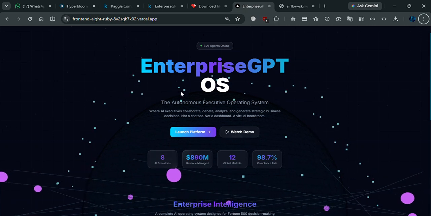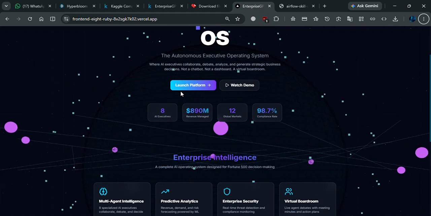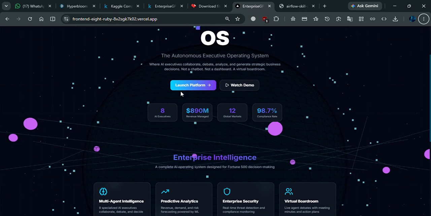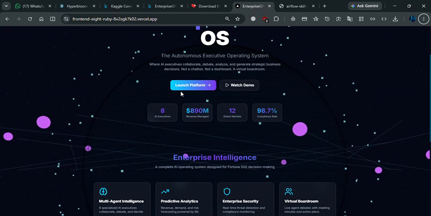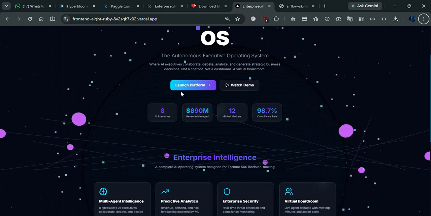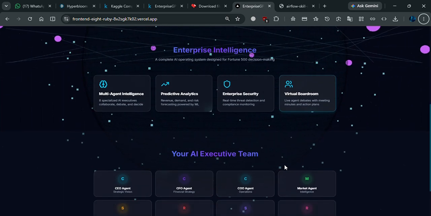First of all, this is the landing page. It creates impact on the users. It shows a 3D premium visual identity, a clear value proposition, and a fast CTA to launch the platform, with signals like multi-agent intelligence, forecasting, boardroom experience, and much more.